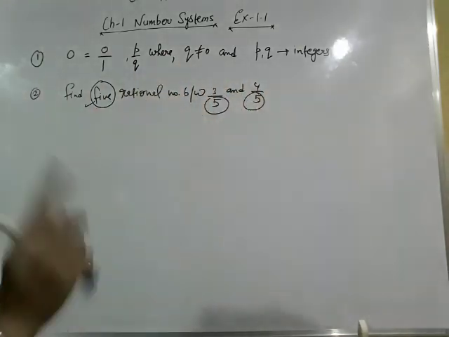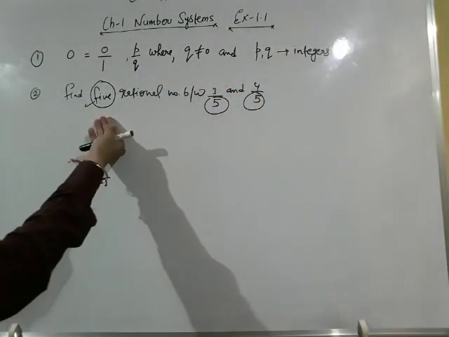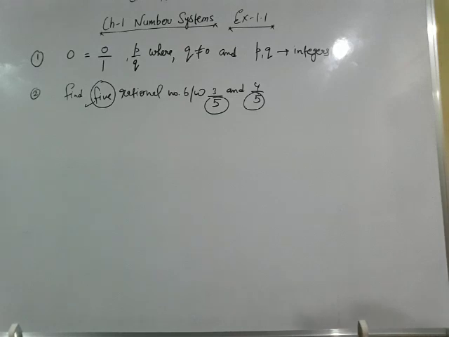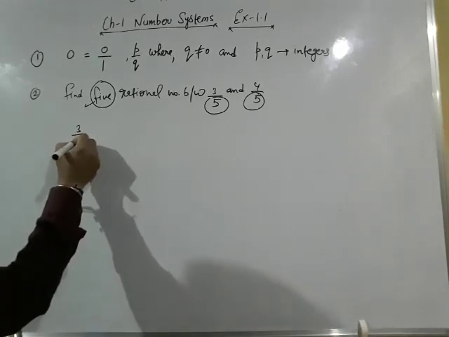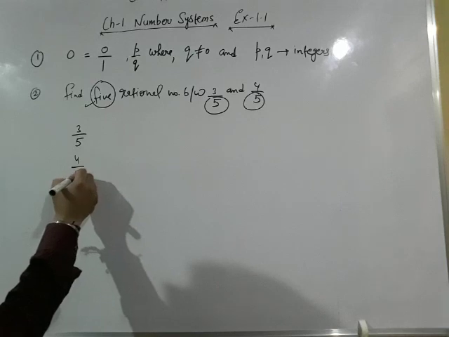4 minus 3, 1. Difference is 1. We have to find 5 rational numbers. This is impossible. If the difference of the numerators is smaller than the required number, what will we do? We will find the equivalent rational numbers of 3 by 5 and 4 by 5, and we will multiply it